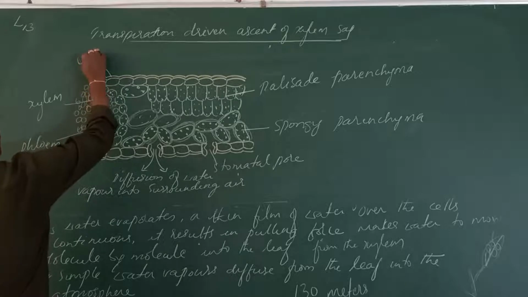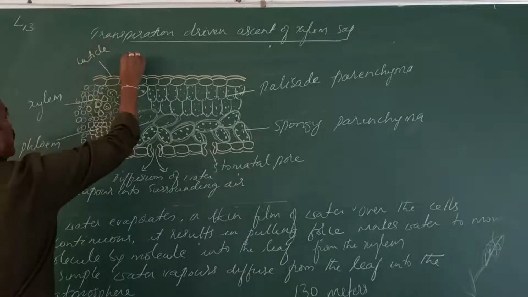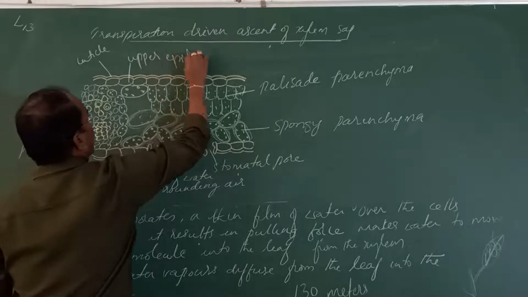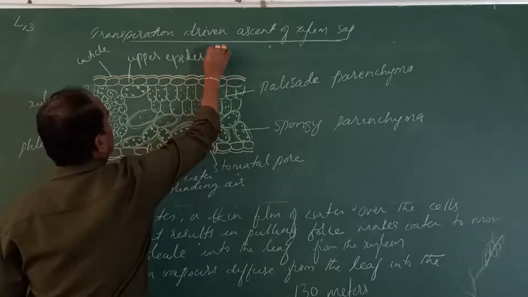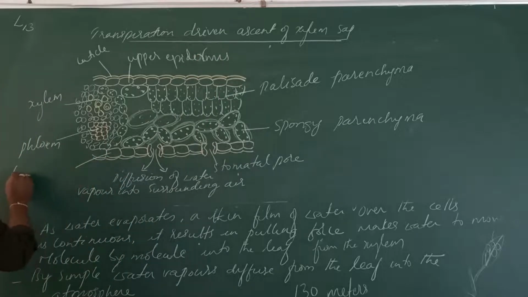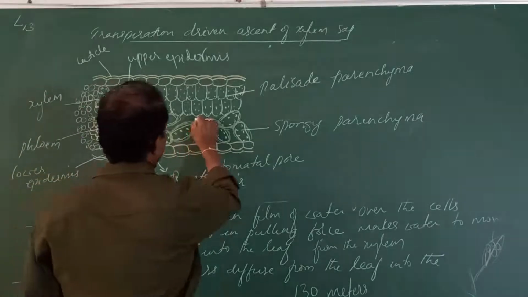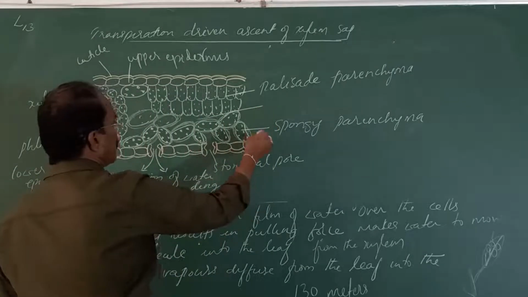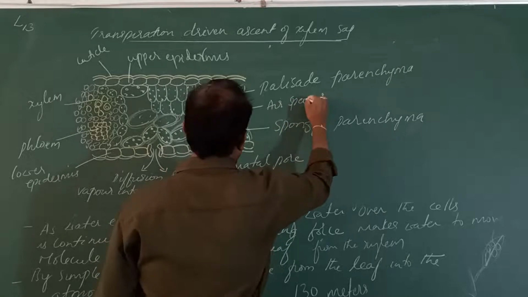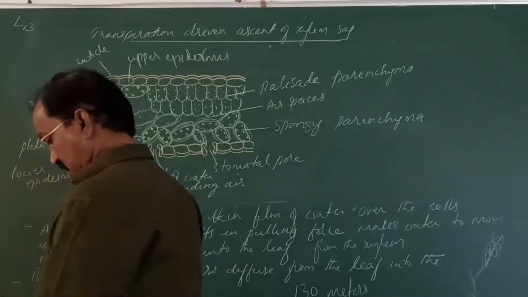So it is the cuticle. It is the upper epidermis. Upper epidermis. So what is this? It is the lower epidermis. Lower epidermis. So the large air spaces in between the cells, air spaces in between the cells.